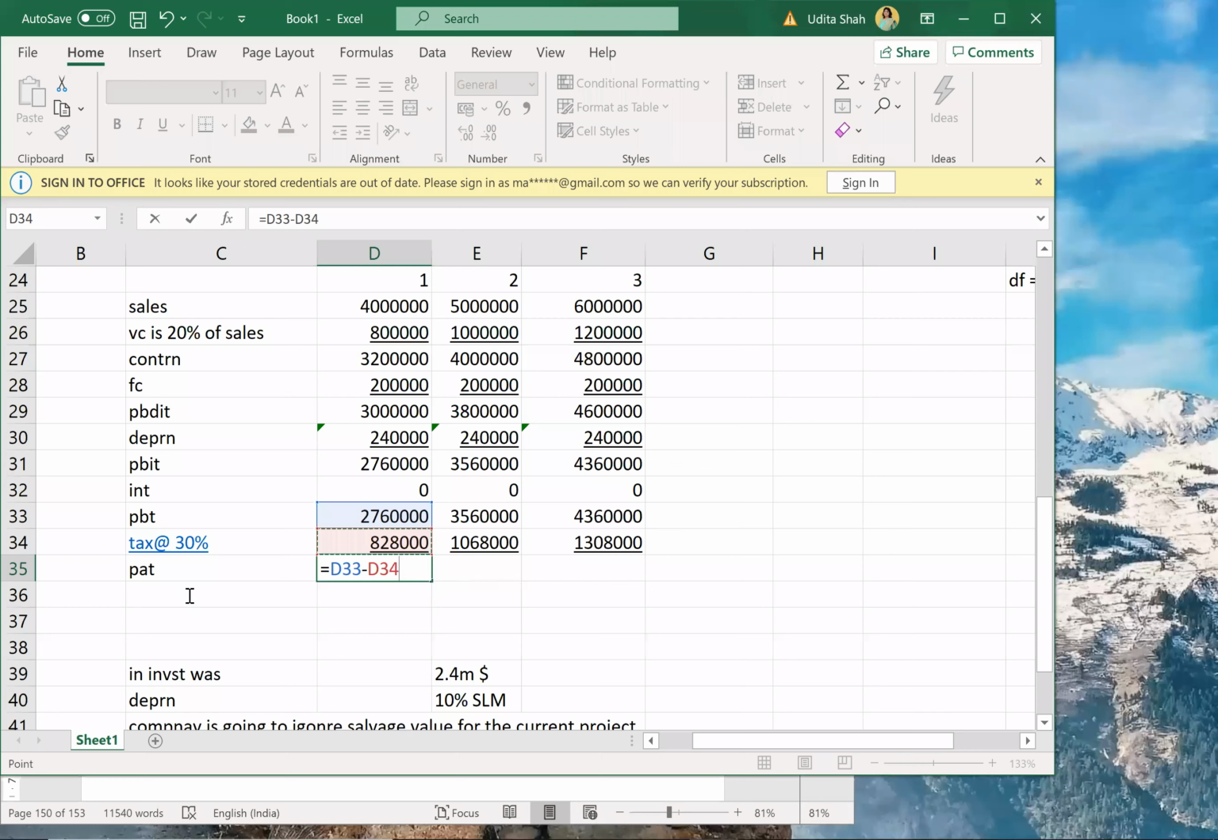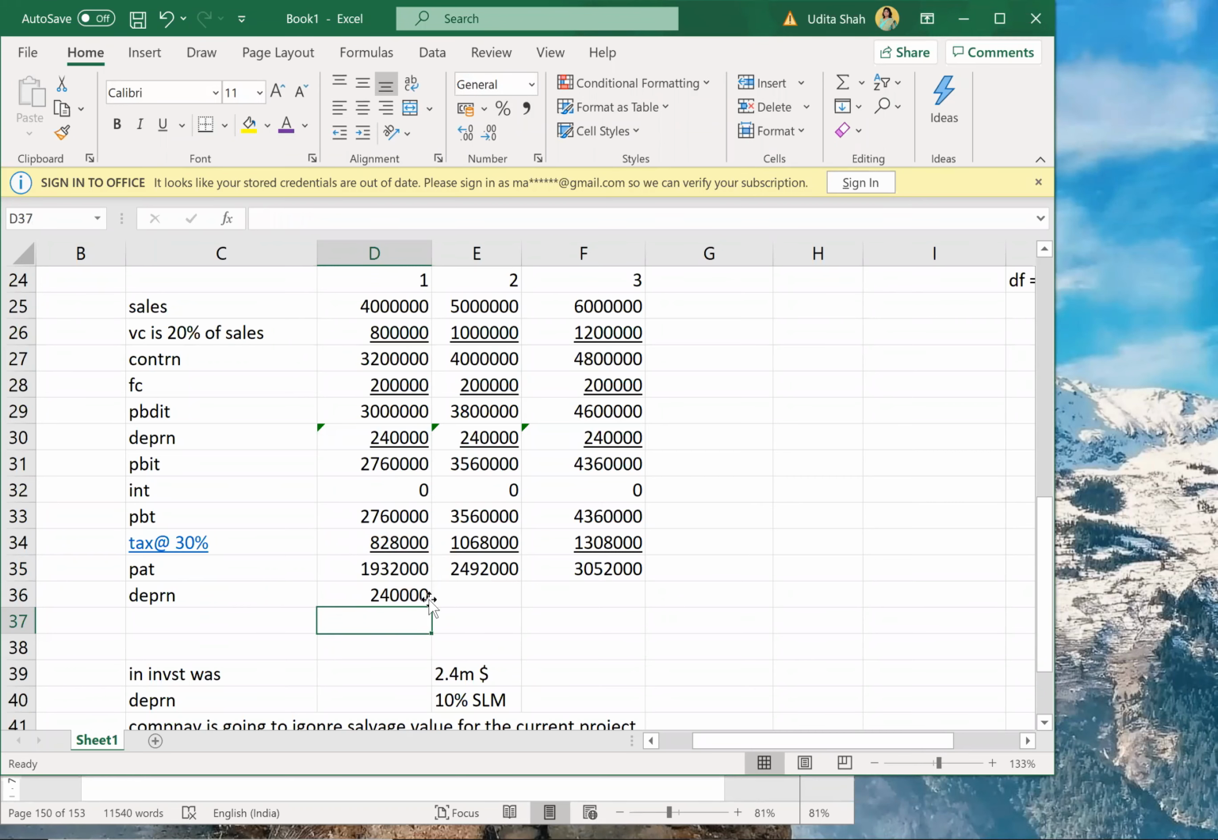In PAT, what I'll do? I'll add back depreciation. So how much was depreciation? 2,40,000 was my depreciation. So I'll add that back. So I'll get my CFAT. So CFAT will be PAT, add back depreciation. Amal, check your answer. You have not added back depreciation.